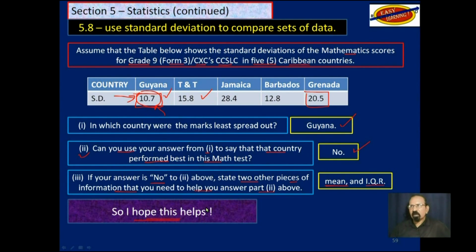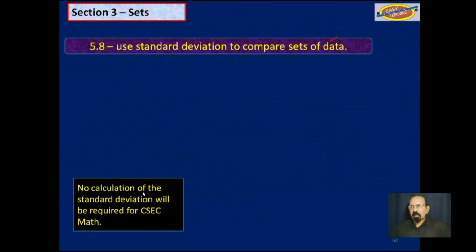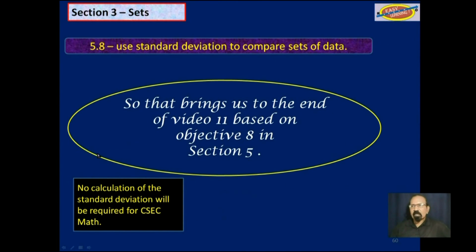With this objective, use standard deviation, that you understand what standard deviation is, how it is calculated, though you don't need to do the calculation for this objective, and how to use it. So that's the objective. As I said, you don't have to know how to calculate it for this math class, but you may need to know how to calculate it for some other SBA. And that brings us to the end of video 11 based on objective 8 in section 5.